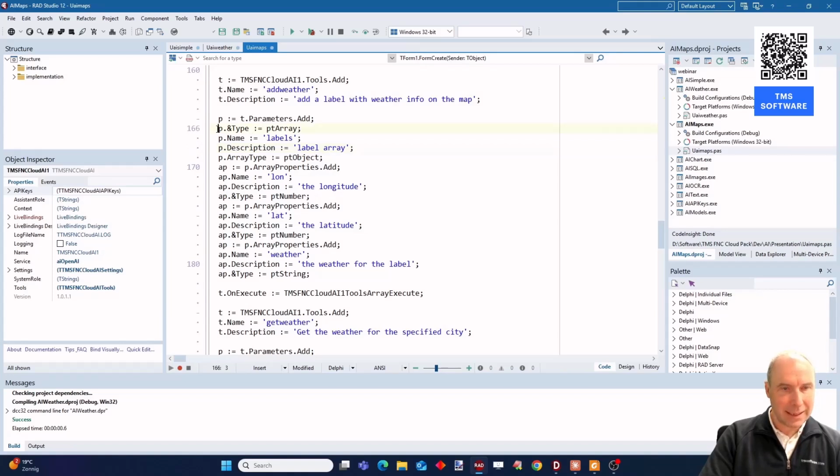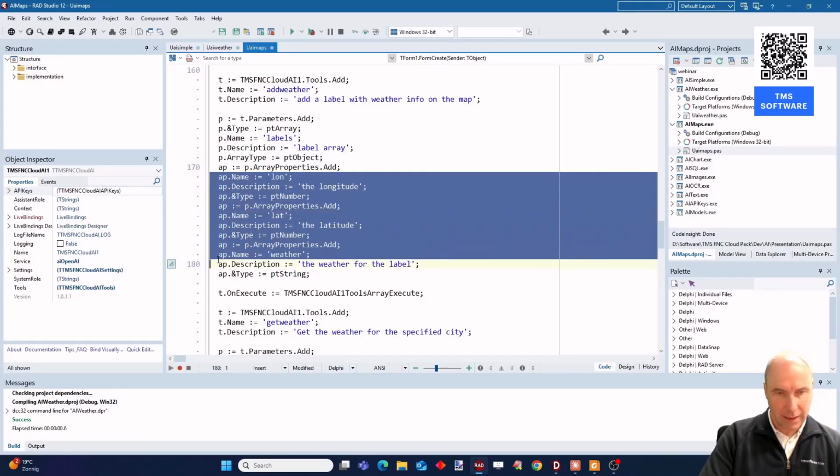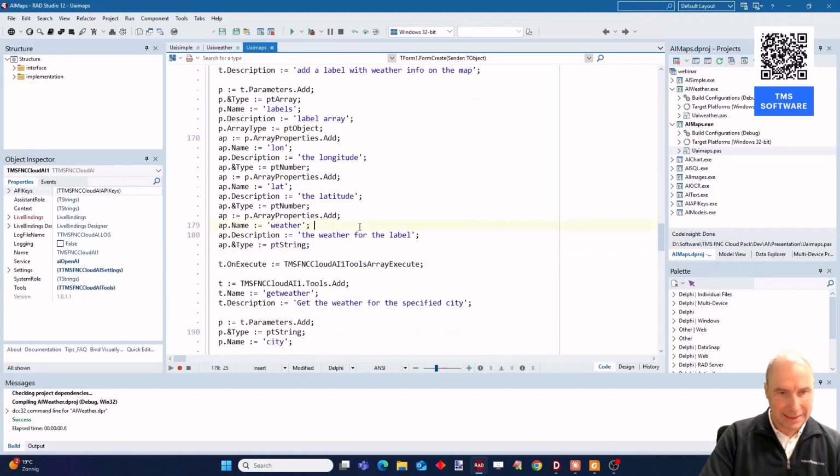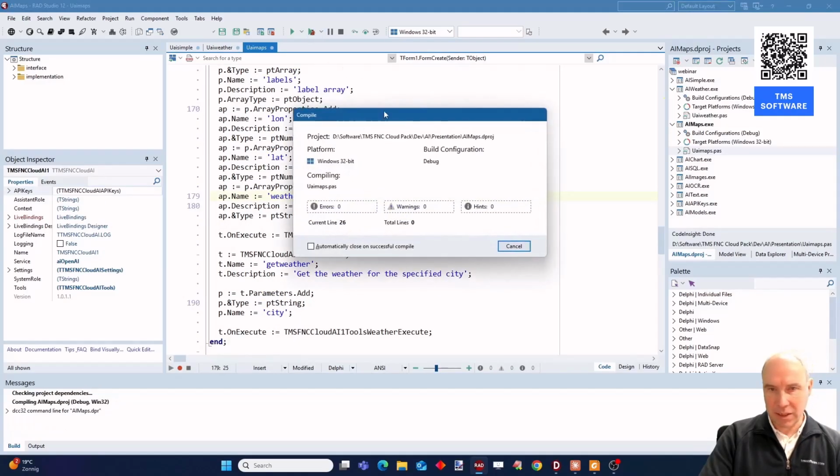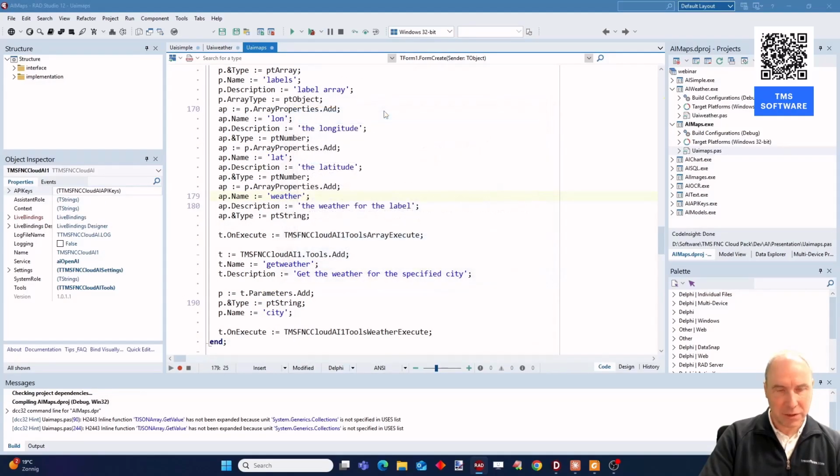So here we say the parameter type is an array, and within that array we can specify through array properties that each item in that array should contain three further properties: longitude, latitude, and the weather condition at that position. So let's see how this works in action.